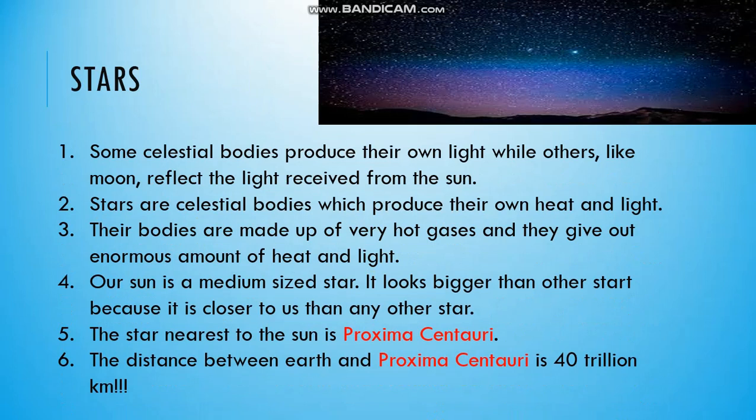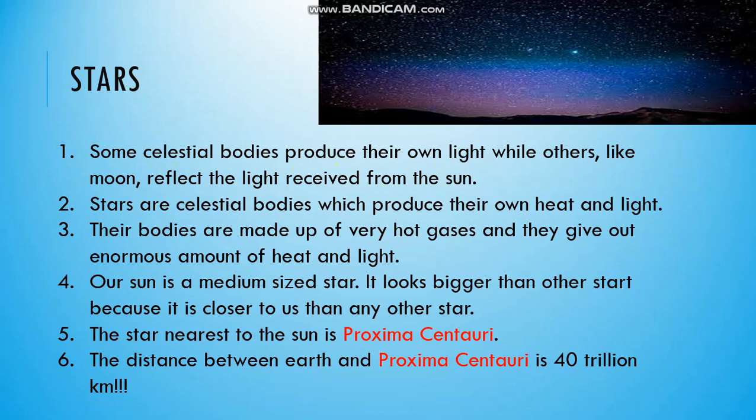The first topic is stars. Some celestial bodies produce their own light, while others, like moon, reflect the light received from the sun. It means moon does not have its own light.